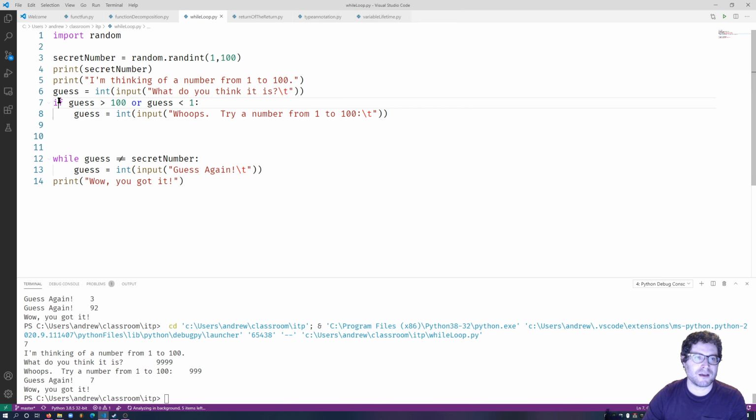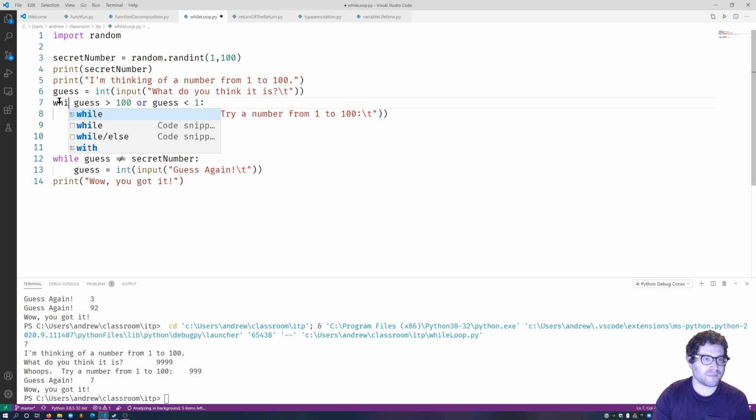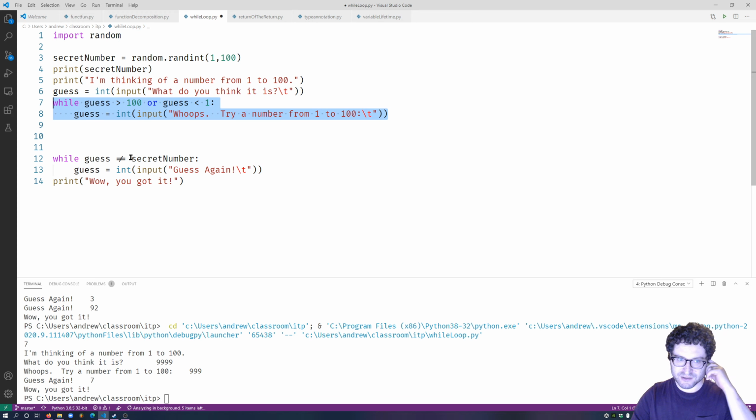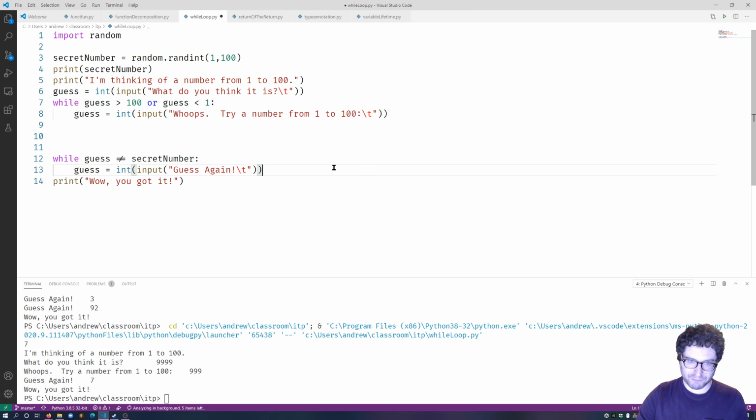Okay, and all we have to do to make an if statement repeat again and again is change it into a while loop. That simple. That's why I like while loops, they're pretty easy to use. Now this has to be outside of the while loop just so we can run it the first time, but we can copy this and put this while loop inside a while loop.